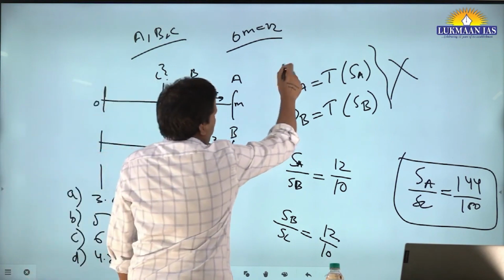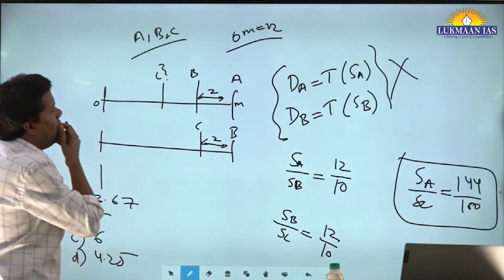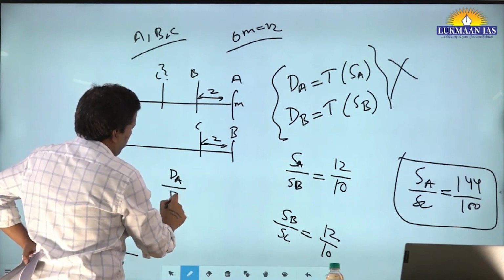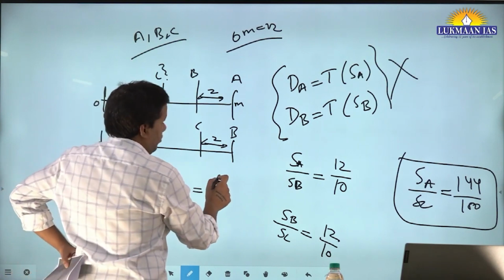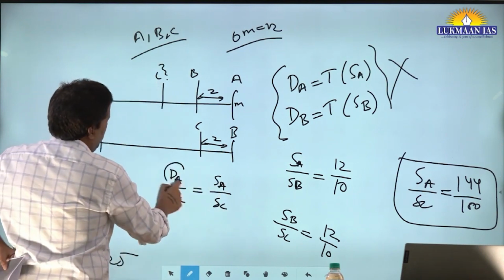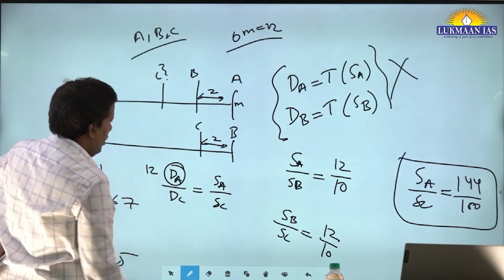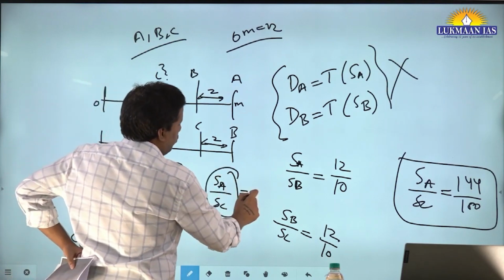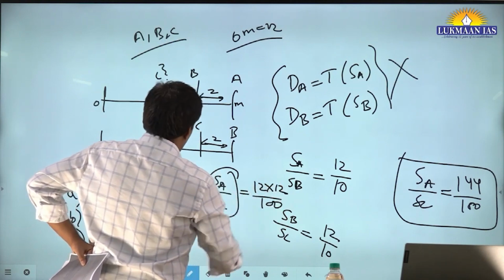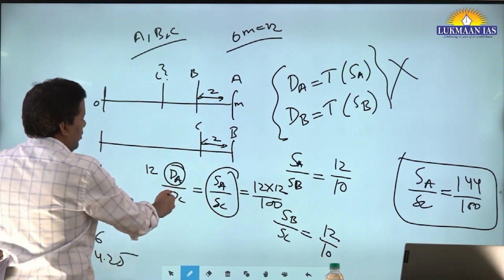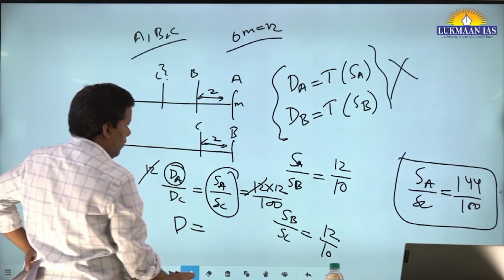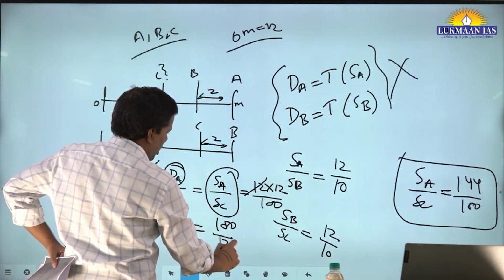Again, the basic formula is this one only. You will say, okay, distance traveled by A upon distance traveled by C is equal to the ratio, right? Because it's taking the same time. And this is how much? This is 12. And this ratio is how much? This you just now saw, 144 upon, that is 12 into 12 upon 100. So you have to calculate what? Distance covered by C. So 12 got cancelled. That is 100 upon 12.